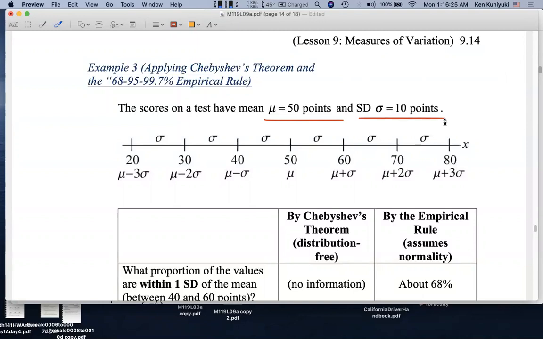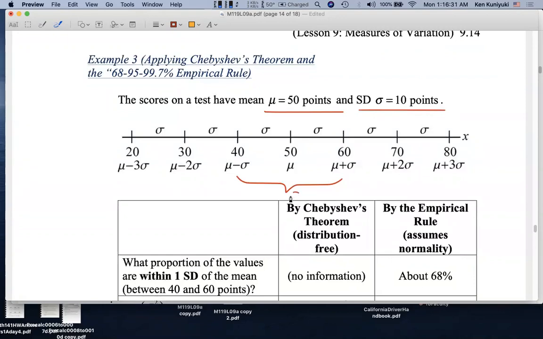Now let's say that the scores between 40 points and 60 points are the C scores on the exam. So I tell the students that if you score between 40 points and 60 points on the exam, then you're getting a C, and only those students are getting a C on that exam. Well, about what proportion of the students, or how many of the 1,000 students, would be getting C's on the exam, approximately?